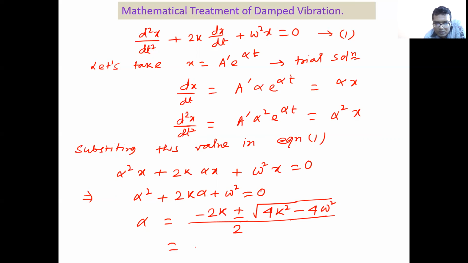So it becomes minus k plus minus root over k square minus omega square, right? So there are two roots. One is alpha 1, that is minus k plus root over k square minus omega square, and another is minus k minus root over k square minus omega square. So what will be my general solution? Now I will put the value of alpha in the trial solution.